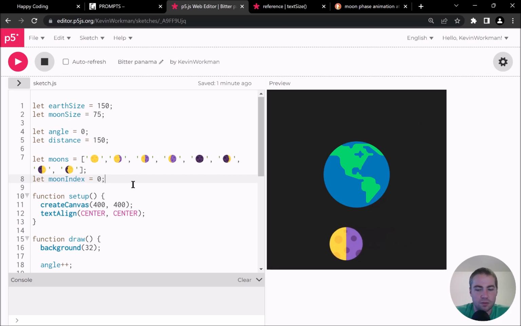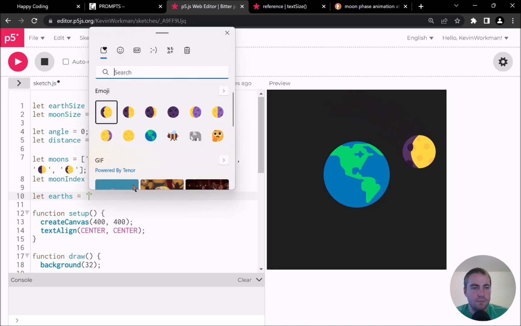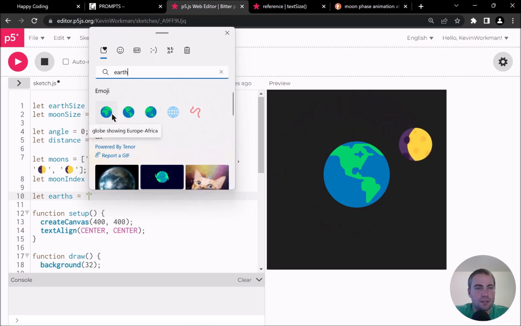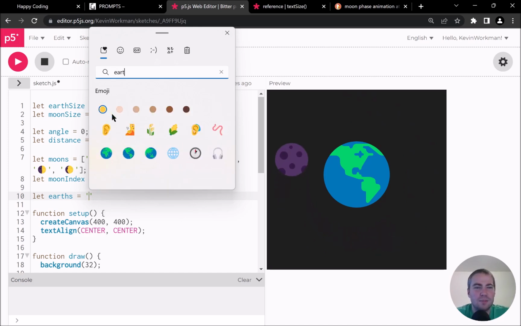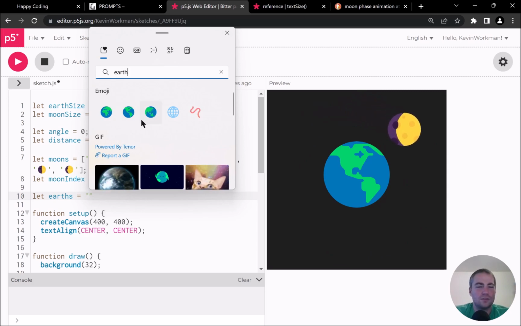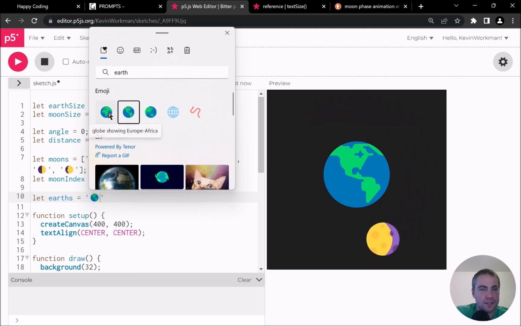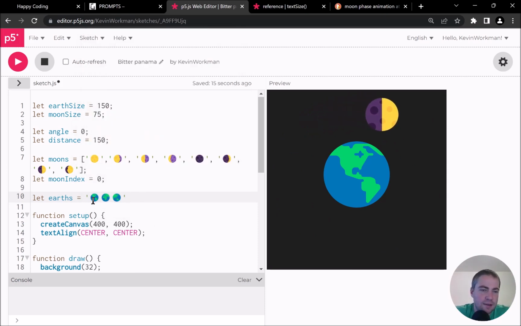So I know that there are a few Earth emojis. So let me just say let Earths equals, for now started out as a string just to see them. And so it's focused on different parts of the Earth. And I don't know if there's just one that's the Pacific Ocean, but I don't think so. So this might end up looking a little goofy because it's not the full picture. But let's see. So this is the leftmost view of Earth. Then this is moved a little to the right, and then this is the rightmost, or I should say eastmost, I guess.